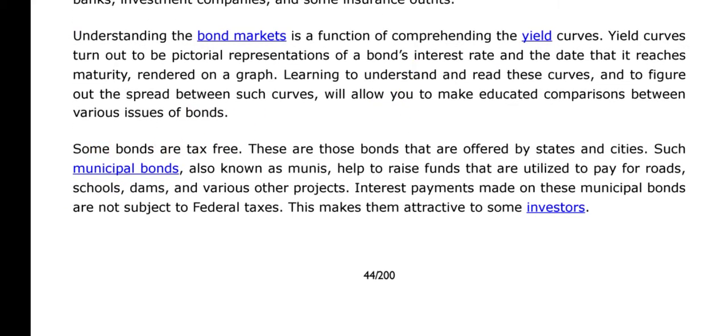Some bonds are tax free. These are bonds that are offered by states and cities, such as municipal bonds, also known as munis. They help raise funds that are utilized to pay for roads, schools, dams, and various other projects. Interest payments made on these municipal bonds are not subject to federal taxes. This is a feature that is attractive to some investors.